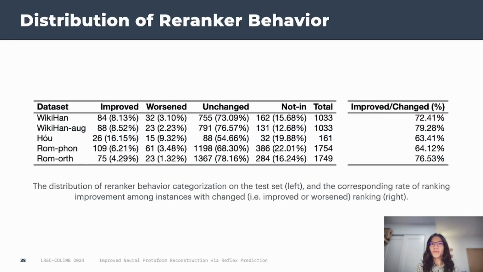Just by counting the number of test examples in each of these categories, we see that it is not very frequent that the re-ranker changes the rank of the correct protoform. Depending on the dataset, it's only about 5 to 25% of the time. But when it does, it's quite often that it improves the target protoform's ranking, making it more likely that we predict the correct protoform after re-ranking.